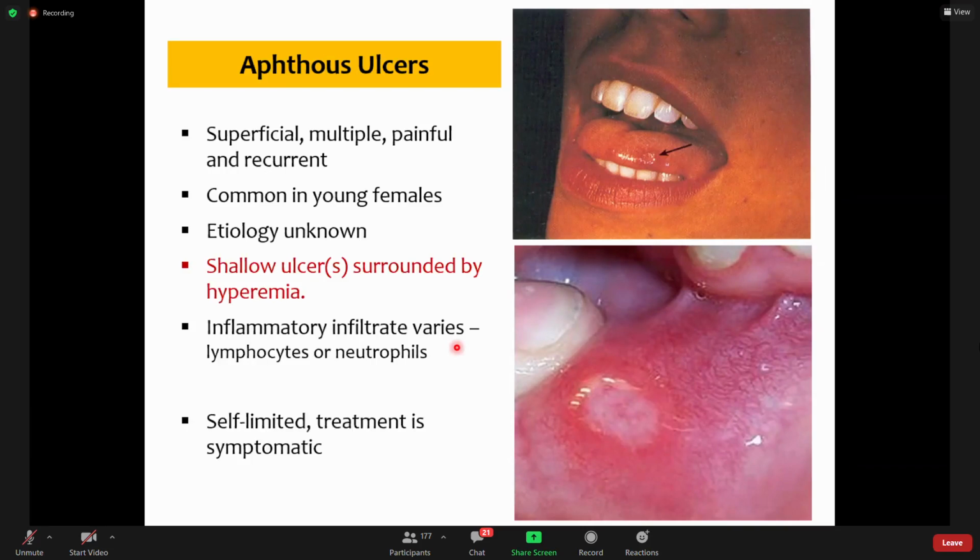And now the best part is that they are self-limited, and because they are painful, sometimes they are so painful they require local management, like some antiseptic gargles containing local anesthetics. So they are only treated symptomatically. They are not given any antibiotics or any other drugs.